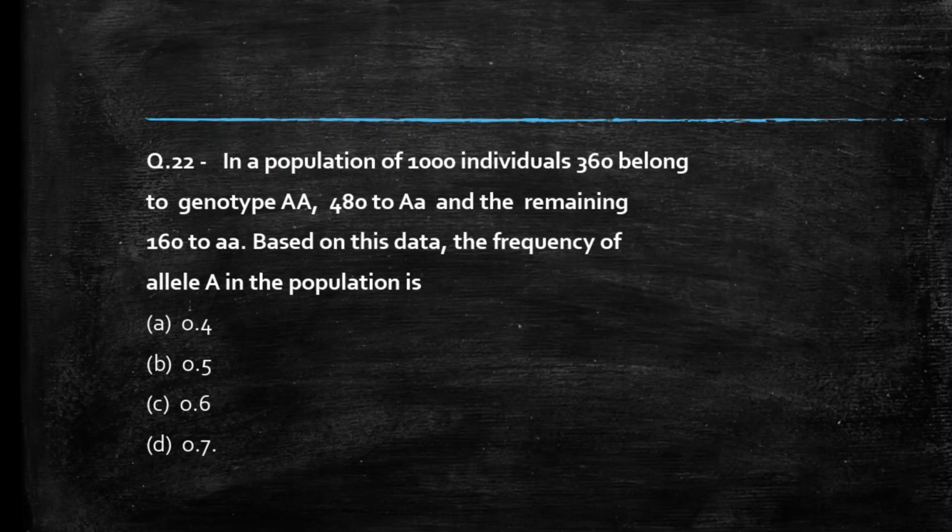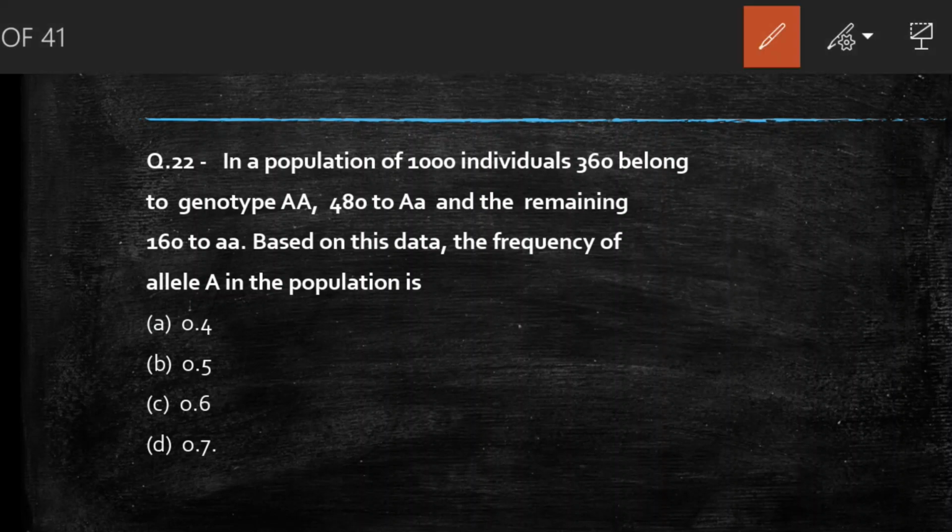Next question we have, in a population of 1000 individuals, 360 belong to genotype capital A capital A, 482 capital A small a, and the remaining 162 small a small a. Based on this data, the frequency of gene capital A in the population is. Students, comment your answer. So the right answer to this question is option C, 0.6.